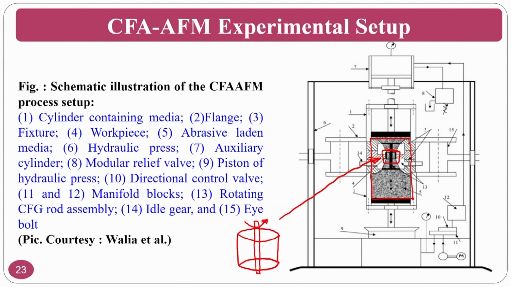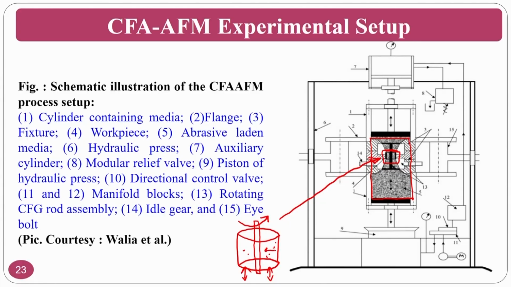An external gearing system is there, that you will see in the upcoming slides. This rod is rotated along with the medium reciprocation. The medium will be reciprocated. Hope you understand that the medium is reciprocated, and with the help of the external gear system, a small rod will be there, and it is rotated.